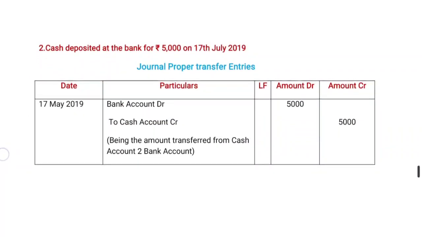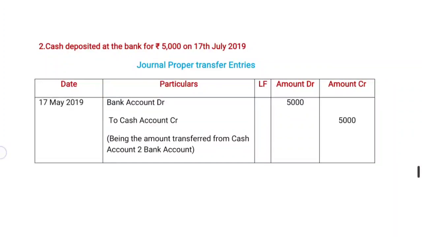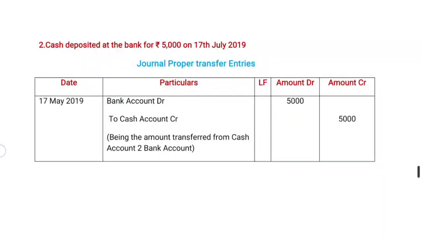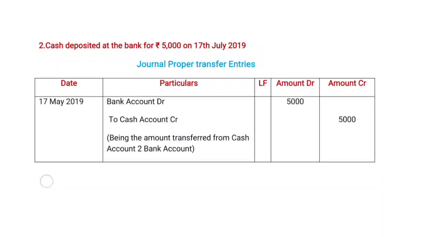Now coming to the date column, the given date is 17th July 2019. Then in the particulars column, the bank account amount is transferred from the cash account, that is why the bank account is the receiver and the cash account is the giver. So the cash account is decreased, it is credit, and the bank account is debit. The narration is being the amount transferred from cash account to bank account. The given amount is 5,000 rupees.